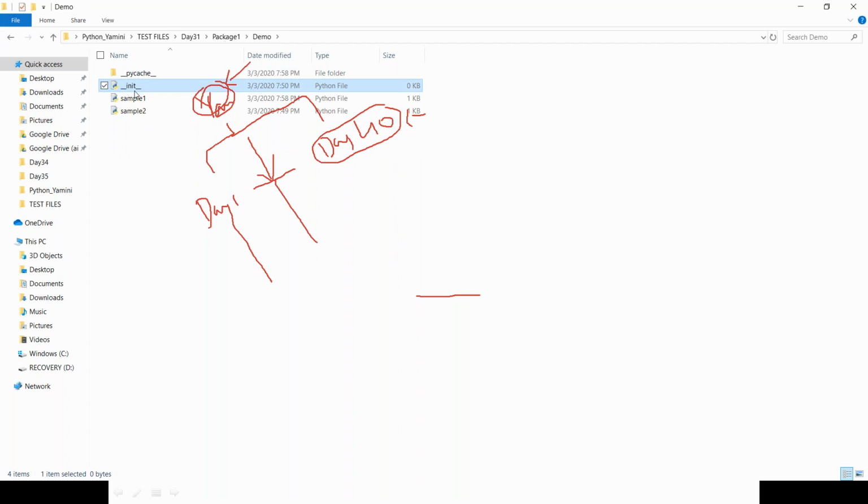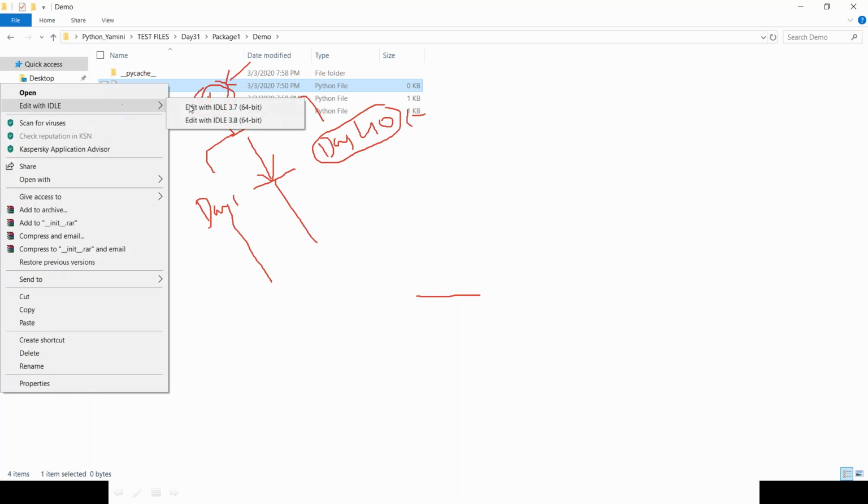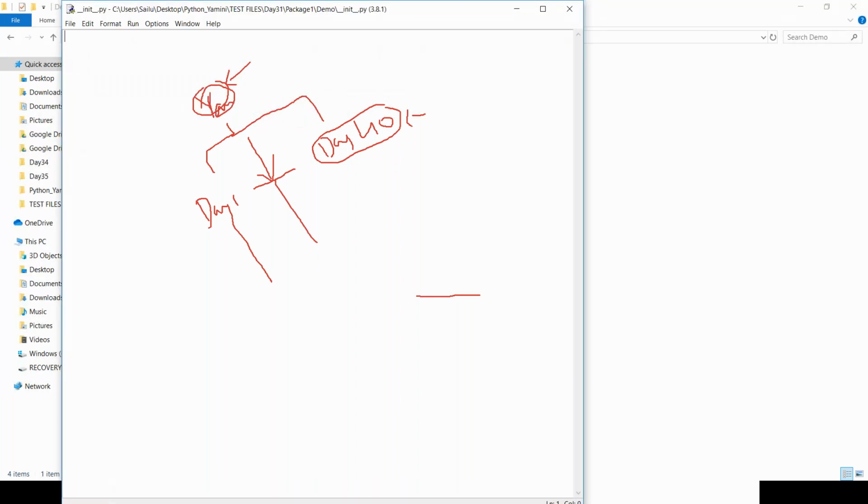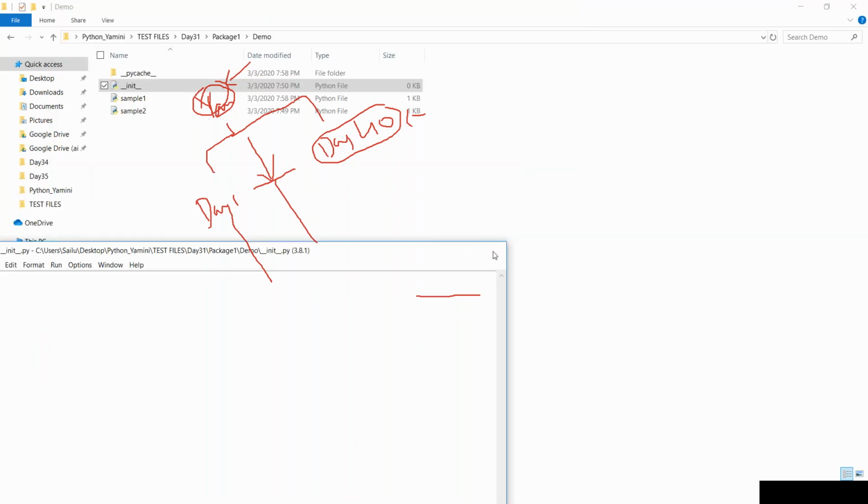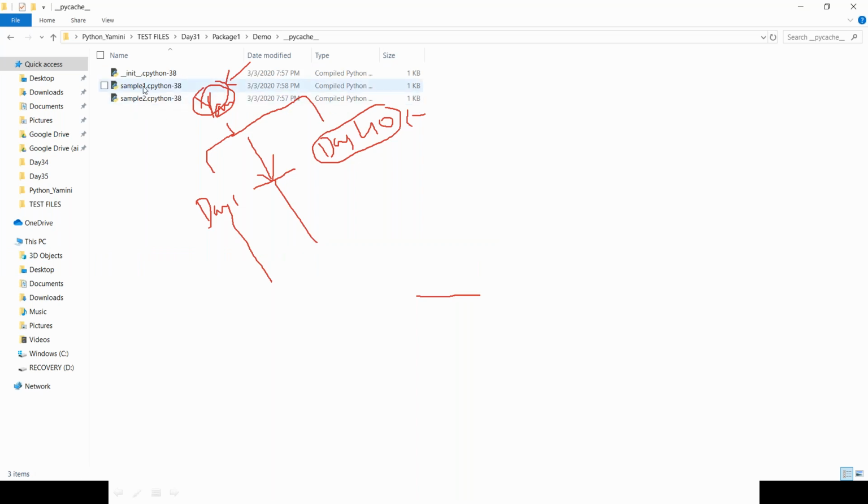You can see here I just created a file called __init__.py. If you look within it, nothing is there. It's just an empty file. The system has to understand whether a folder is a subfolder or a main folder. I just created an empty file, nothing else. Only one .pyc is created, and since this file exists, the system takes this as a subfolder or a main folder. In the sense, this demo folder has this __init__.